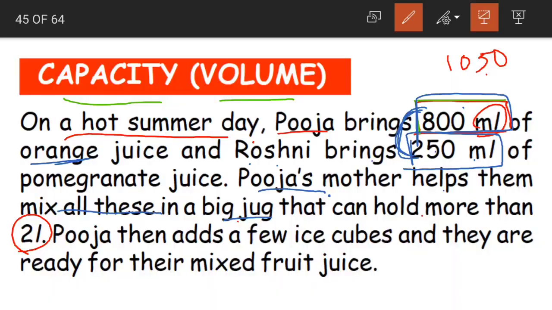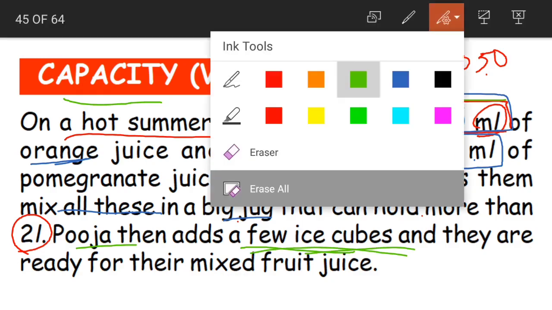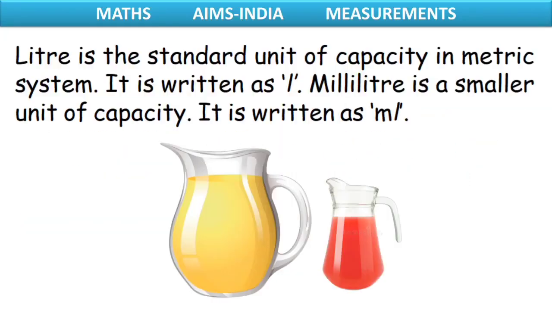So what did Pooja's mother do? Pooja then added a few ice cubes, and they are ready for their mixed fruit juice. Yes, as there is more space, the jug can hold more juice. Pooja added a few ice cubes, and then they are ready to serve the mixed fruit juice. Understood, children? The capacity or volume.